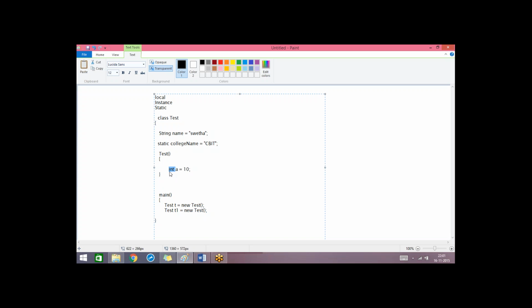A local variable can be accessed only within the area in which it is defined. Suppose you declare any variable inside a particular method of a class, then you can access that variable only within that method. You cannot access that variable from another method of the same class. But instance variables are by default visible to the entire class. We can access them from any other method of the same class.